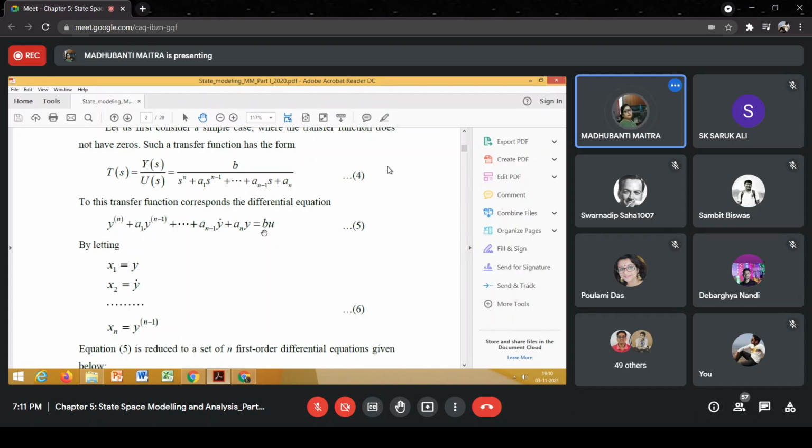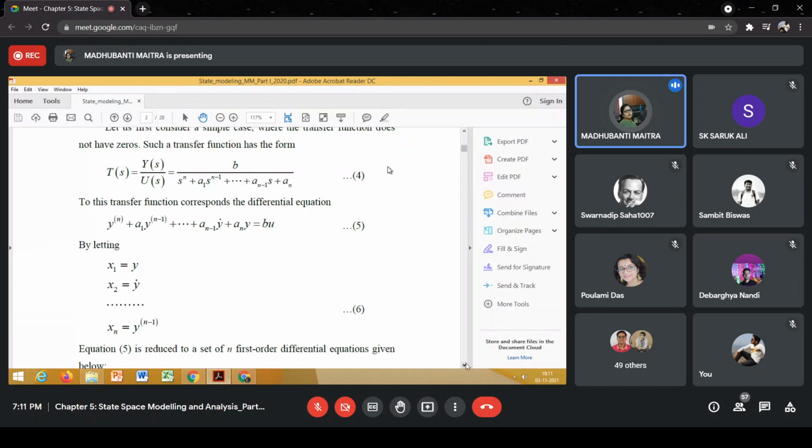So now in place of y we can write x1, in place of y dot we can write x2, and we can proceed in this particular manner. And you see y n minus 1, what is that? Nothing but xn.